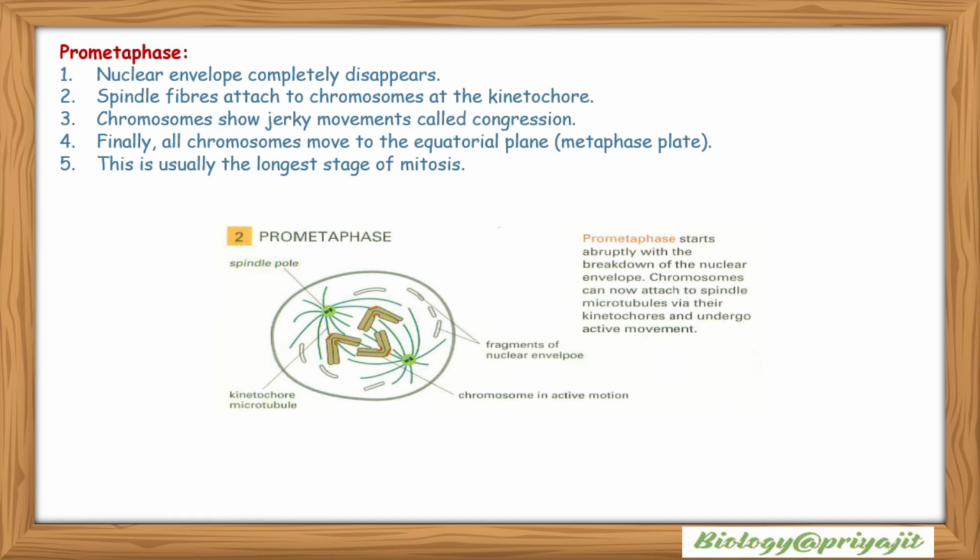The nuclear envelope completely disappears at this stage. Spindle fibers attach to chromosomes at the kinetochore region. Chromosomes show jerky movements called congression. Finally, all chromosomes move to the equatorial plate or metaphase plate. This is usually the longest stage of mitosis. The image shows the stages of prometaphase.